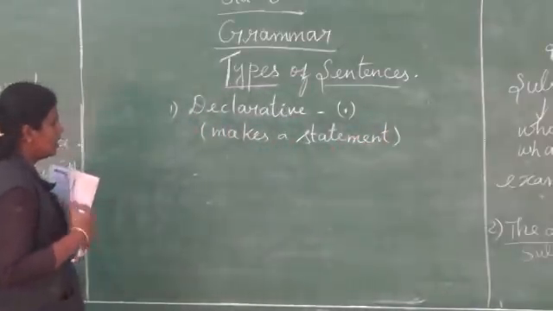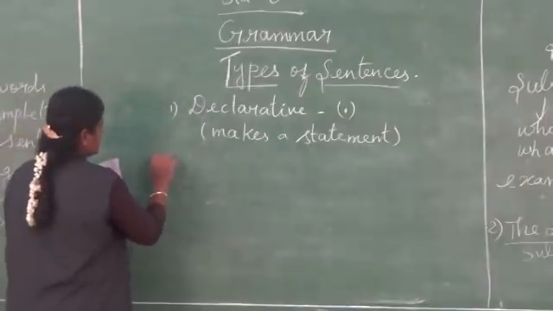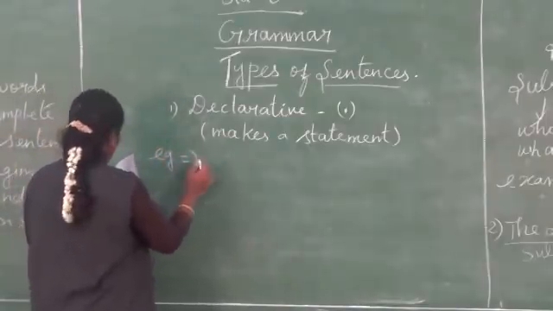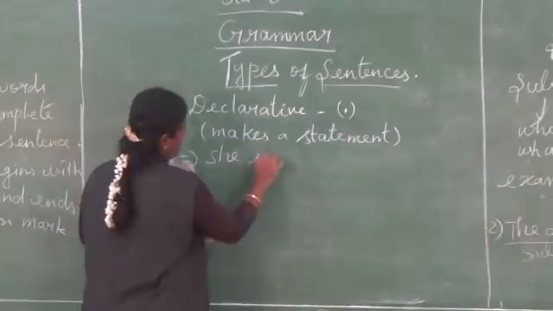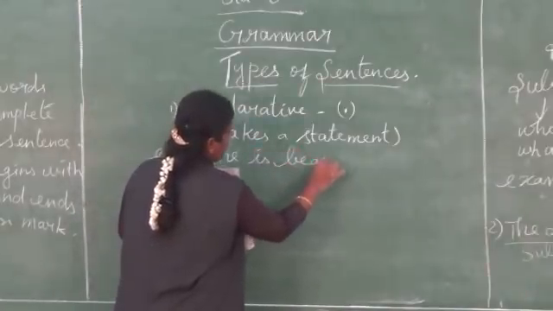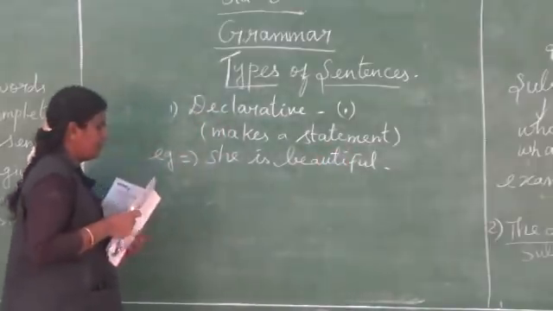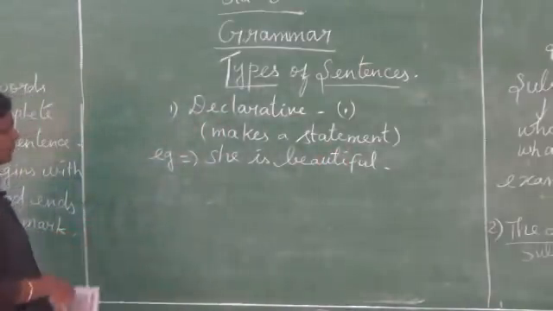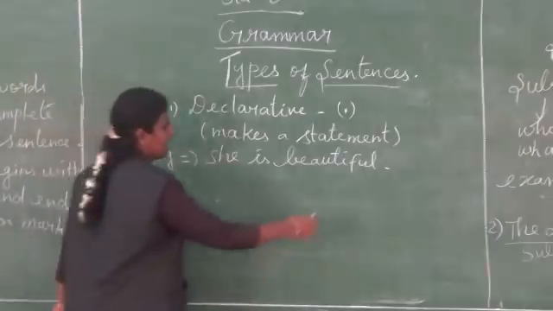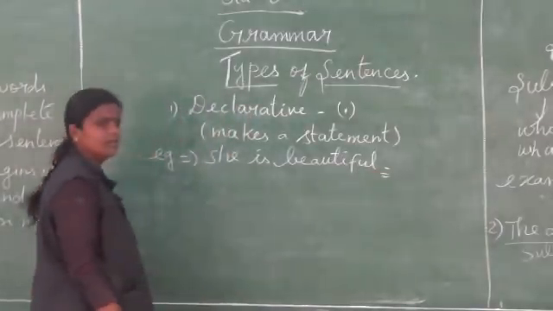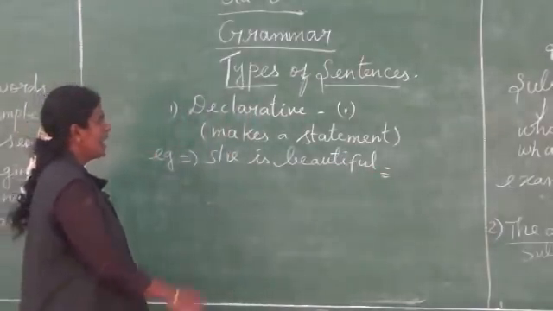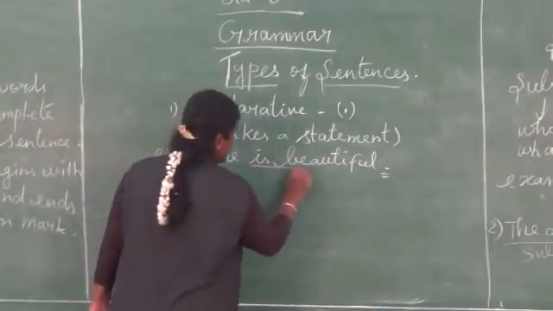Clear? So I will give one example for this. Example: she is beautiful. So listen here. She is beautiful. At the end, what punctuation do we have? Full stop. And here we have subject and predicate.